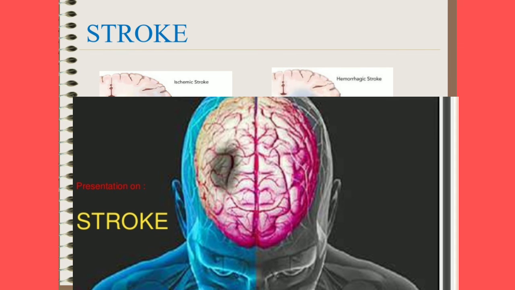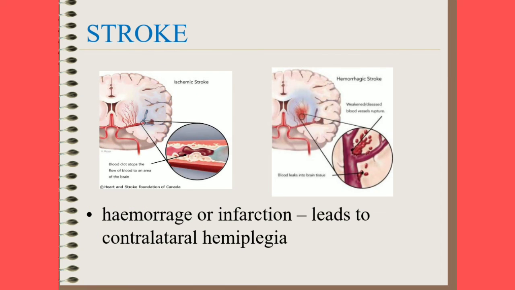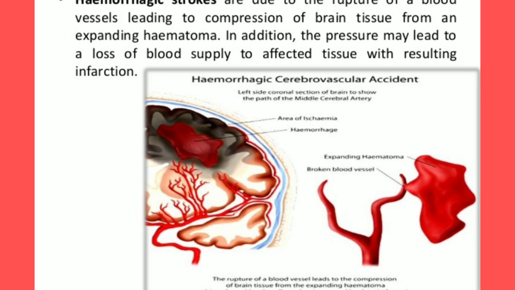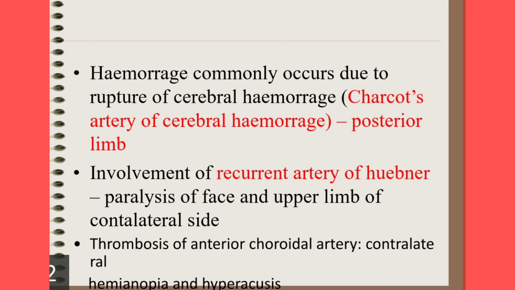First we see about the stroke. What is stroke? It is hemorrhage or infarction that leads to contralateral hemiplegia. The hemorrhage commonly occurs due to rupture of the lenticulostriate branches of middle cerebral artery. This is otherwise called Charcot's artery of cerebral hemorrhage. So the lenticulostriate branches of middle cerebral artery are called Charcot's artery of cerebral hemorrhage. It usually involves the posterior limb.